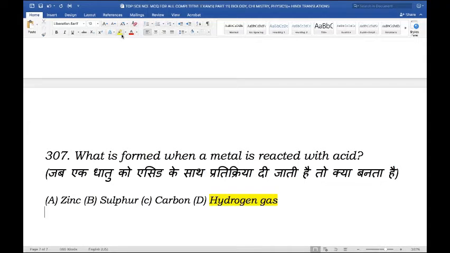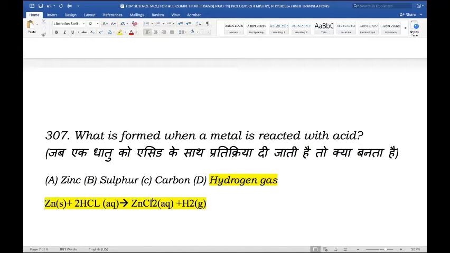So an example can include zinc metal reacting with hydrochloric acid, yielding zinc chloride and hydrogen gas. So I have provided an example where you can see the metal reacting with an acid, forming a salt and hydrogen gas as a byproduct.